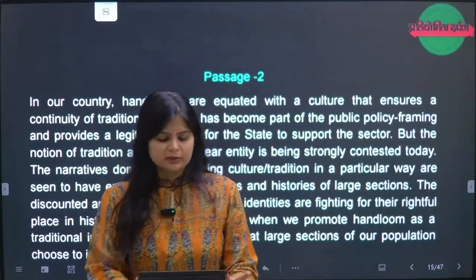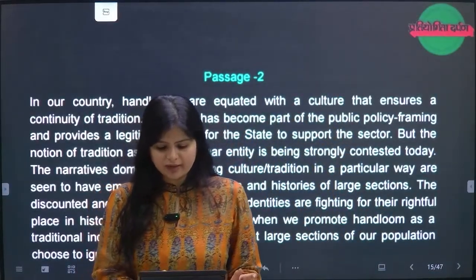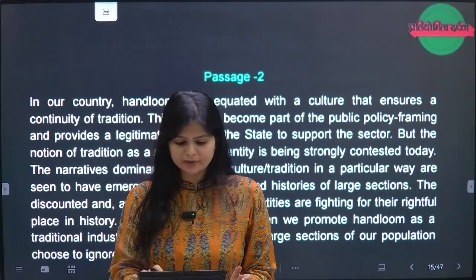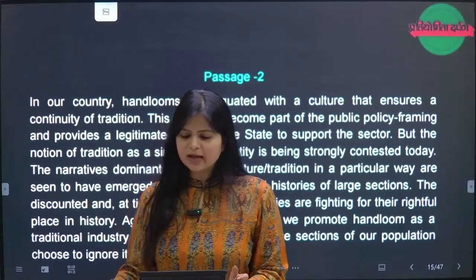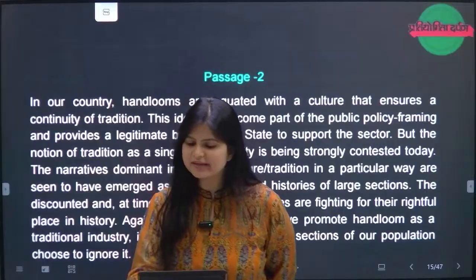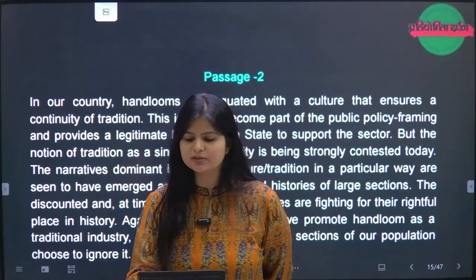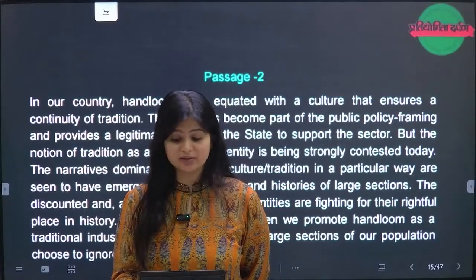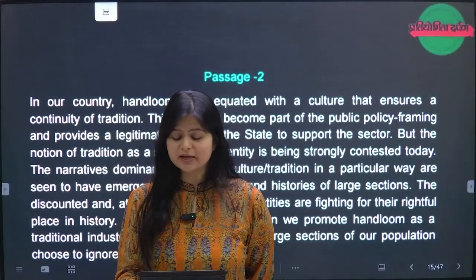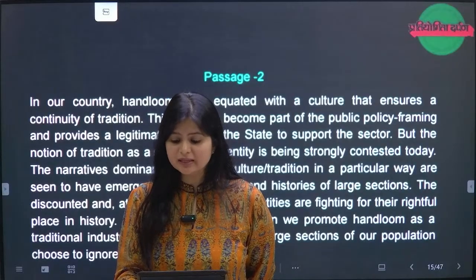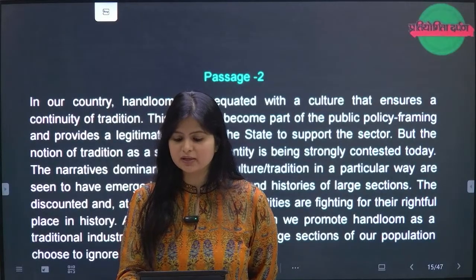Now, this is question number 22 we have done. Now question number 23, quickly moving on to 23. In our country, handlooms are equated with a culture that ensures a continuity of tradition. This idea has become part of the public policy framing and provides a legitimate basis for the state to support the sector. But the notion of tradition as a single linear entity is being strongly contested today.